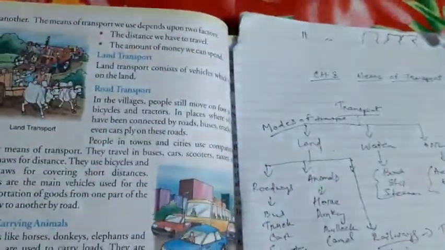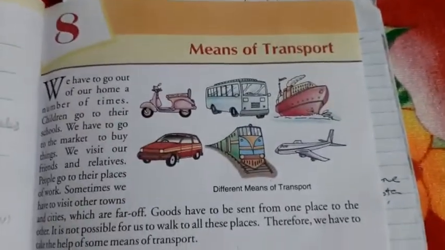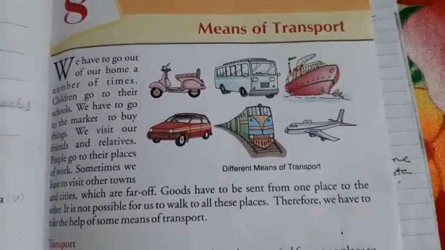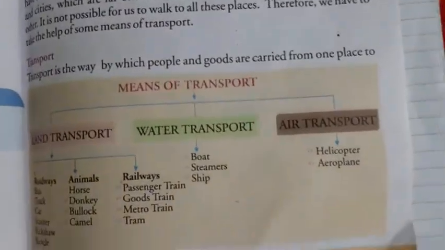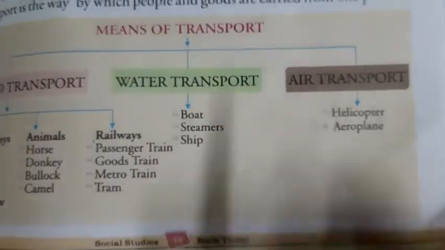So, children, which chapter are we continuing? We are continuing chapter 8. The name of the chapter is Means of Transport. We have already discussed the modes of transport. Modes of transport means land transport, water transport and air transport.